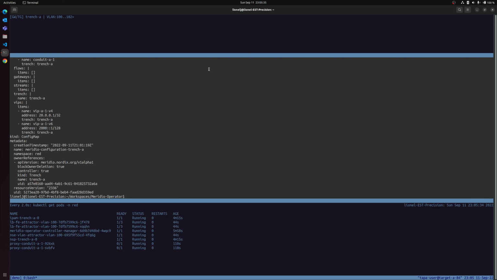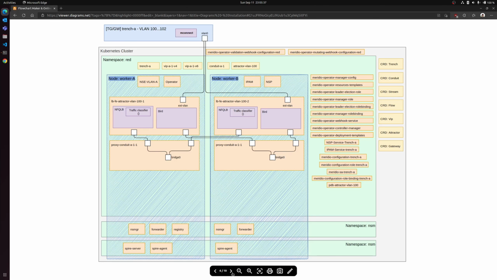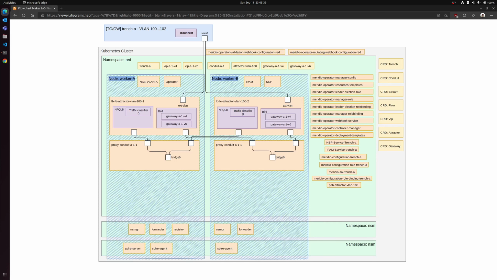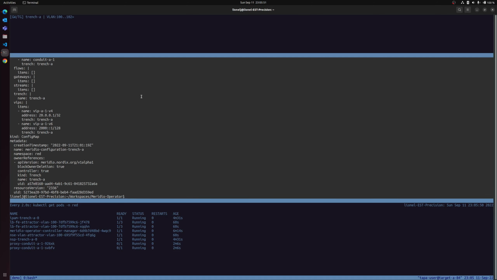When deploying the gateways, in the same way as the VIP, no new resource is installed in the cluster. Only the config map is reconfigured. Now we are going to apply two new gateways, one for IPv4 and the other one for IPv6.